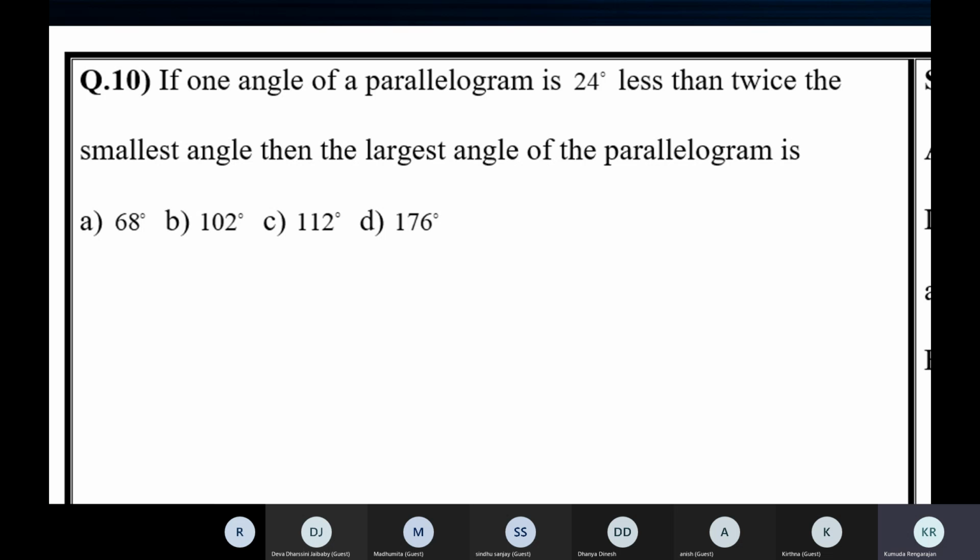So it's given, if one angle of a parallelogram. Now you don't know if they're talking about the largest angle or the smallest angle. They're saying one angle of the parallelogram. See, children, you can understand the question only if you understand this clearly. In a parallelogram, opposite angles are equal.